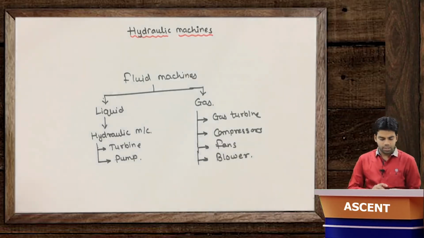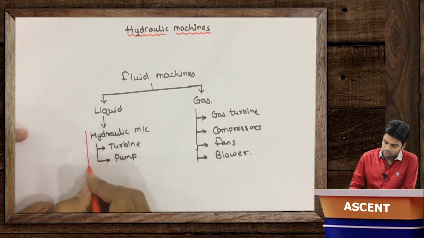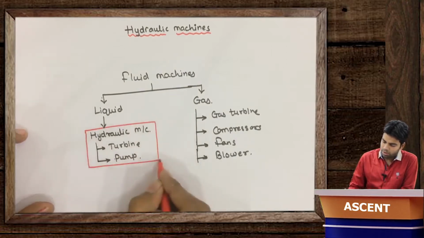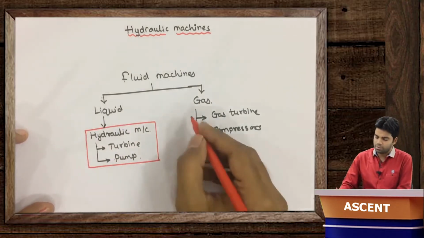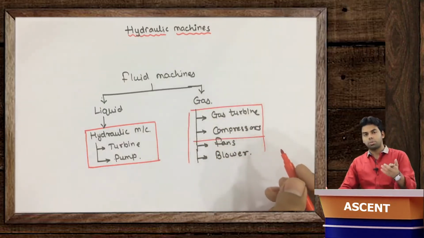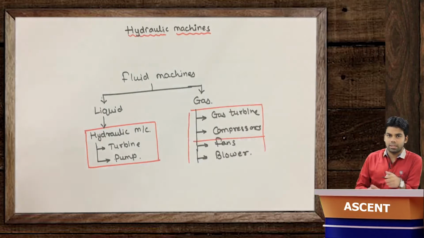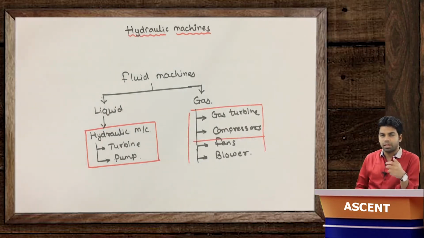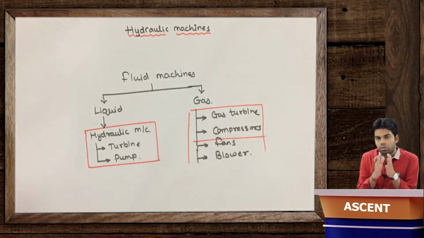So when we study the portion where the liquid is used as a working fluid, this comes under the subject of hydraulic machines. And when we study the other portion, this comes under the subject of turbo machinery, which you may have studied in your engineering. There we study about the gas turbine and compressors. So we will confine our study to hydraulic machines only. That means we will be studying about turbines and pumps using liquid as the working fluid.